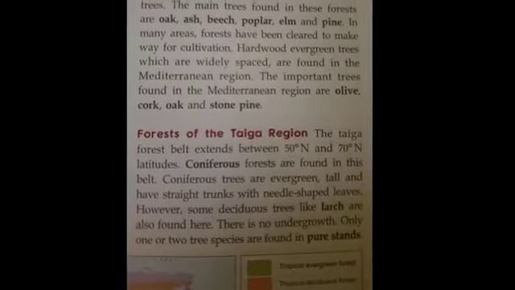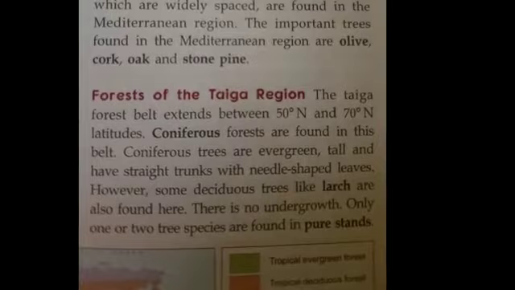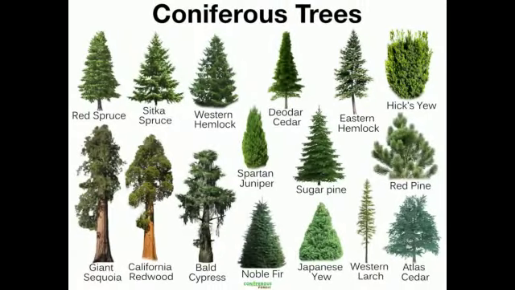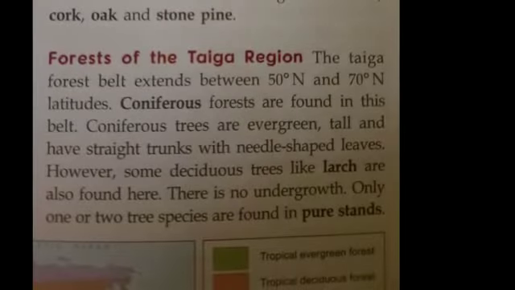The next type of forest is the forest of the taiga region. This forest belt extends between 50° north and 70° north latitude. Coniferous forests are found in this belt. Now what is coniferous? Coniferous means these are the kind of trees which are evergreen, tall, and have a straight trunk, and the leaves are shaped like a needle. A needle is very pointed at the end. In the same way the leaves of the coniferous trees are also shaped like a needle.